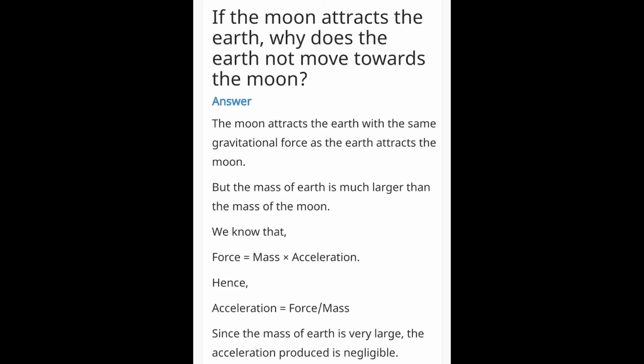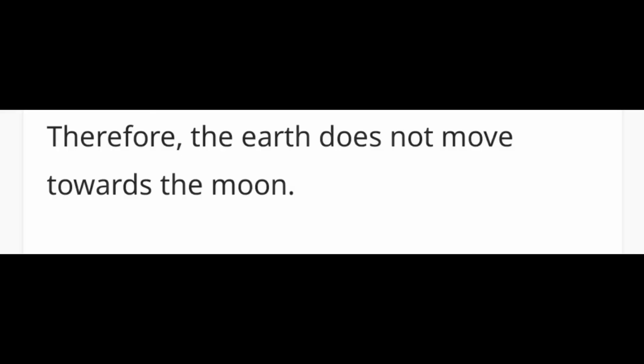As we did earlier, if force is constant, mass will be inversely proportional to the acceleration produced. Here, the mass of earth is very large. Therefore, the acceleration produced is negligible. Therefore, the earth does not move towards the moon.